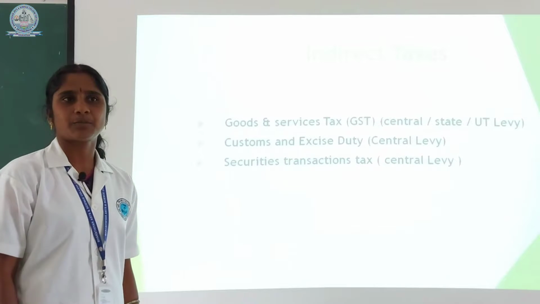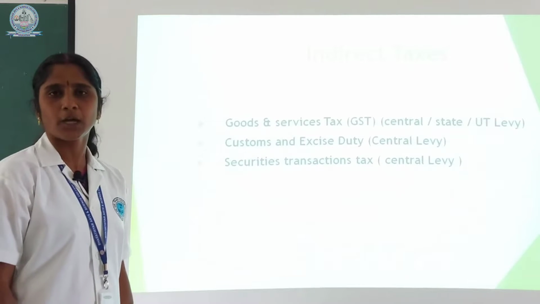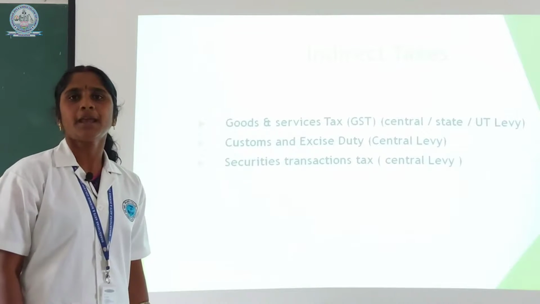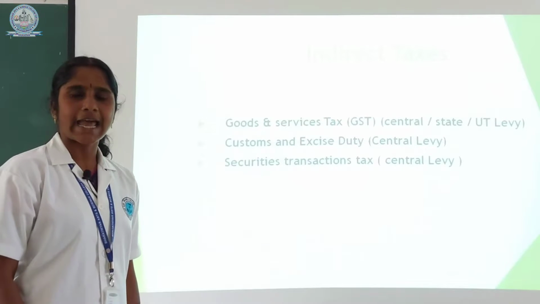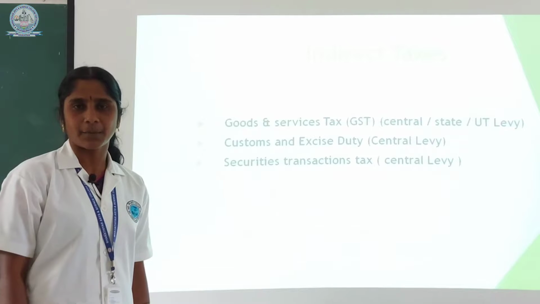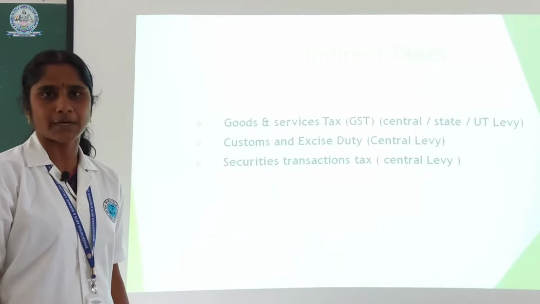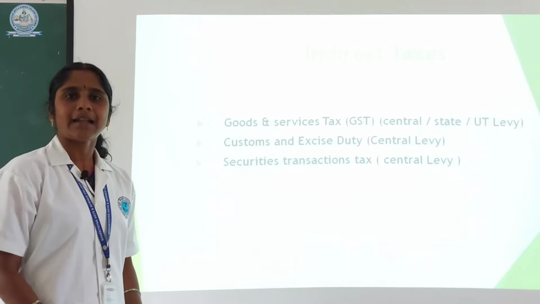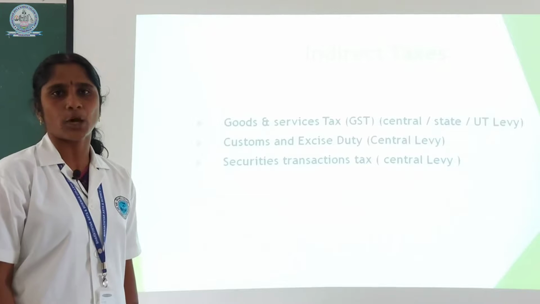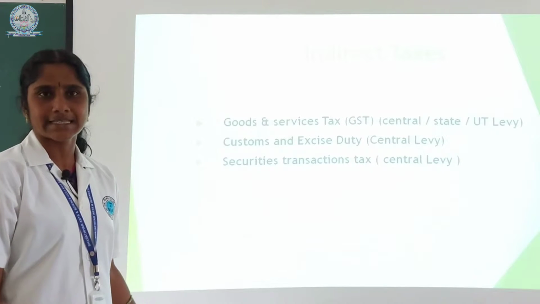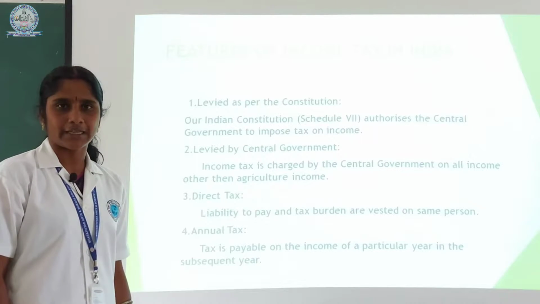Goods and services tax means, for example, when we go to a jewelry shop to buy a gold ornament, we should pay the price along with the goods and services tax. Here, the tax burden belongs to the customer and the liability to settle it with the government is the shopkeeper's. In this case, the burden and liability lie on different persons, the customer and the shopkeeper. This type of tax is called indirect tax. Next, we will see the features of income tax.